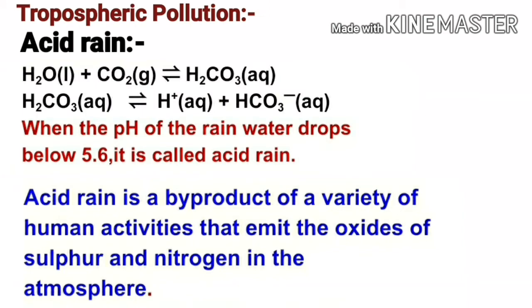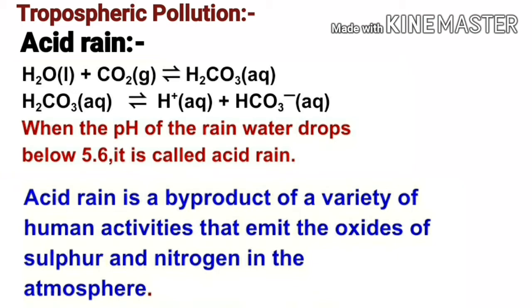That is, in the atmosphere, 1 mole of water molecules in liquid state react with 1 mole of carbon dioxide molecules in a gaseous state to form 1 mole of carbonic acid in aqueous state. Now 1 mole of carbonic acid in aqueous state dissociates to form 1 mole of hydrogen cations in aqueous state and 1 mole of hydrogen carbonate or bicarbonate in aqueous state.